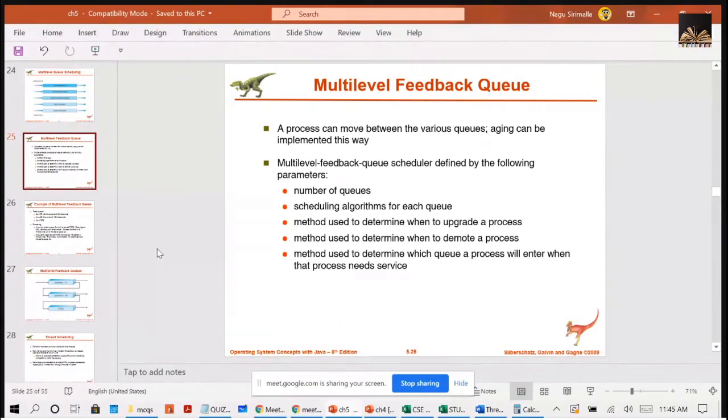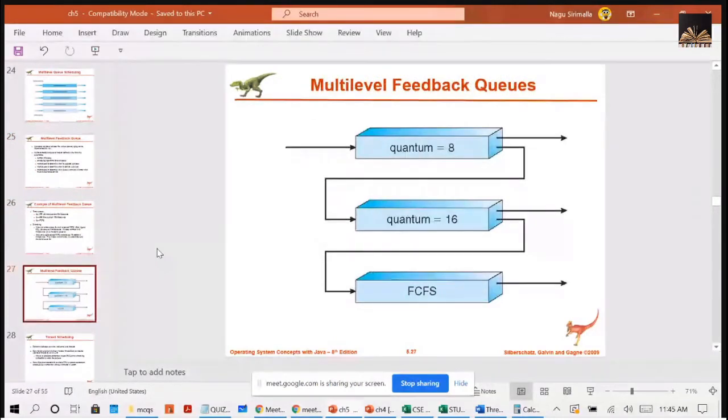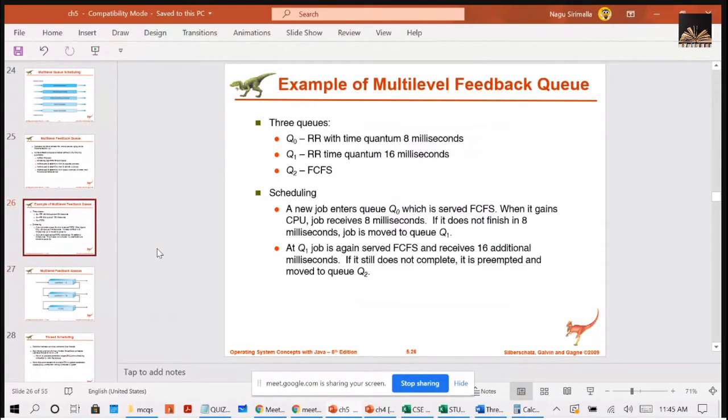So here, consider this example. I am considering a multi-level feedback queue scheduler with 3 queues. I am calling them Q0, Q1 and Q2. Here the CPU first will execute the processes from Q0, then it will execute the processes in Q1, then it will move to Q2. So only when Q0 and Q1 are empty, the scheduler will execute the processes in Q2.